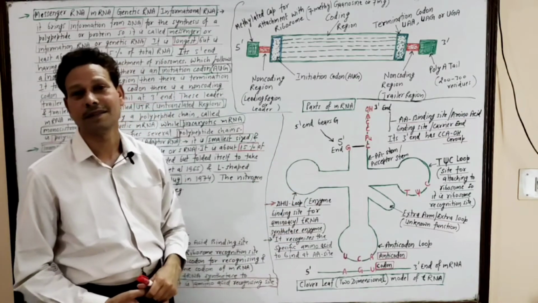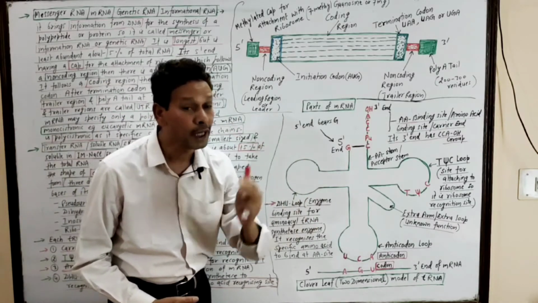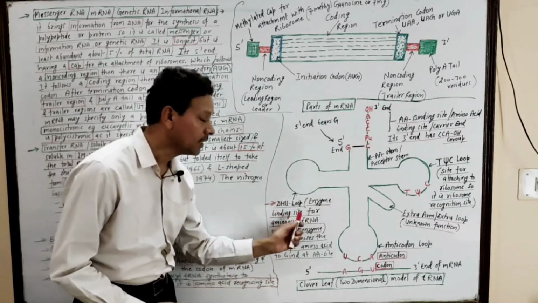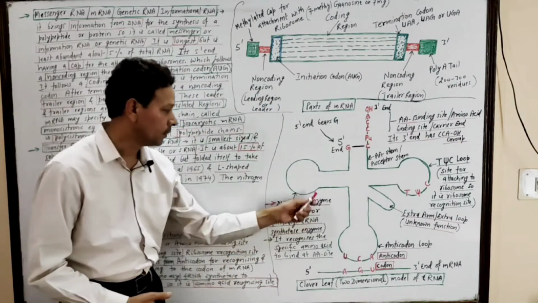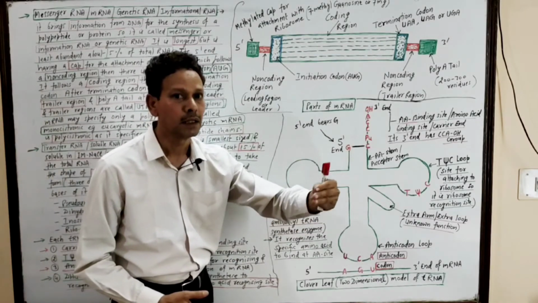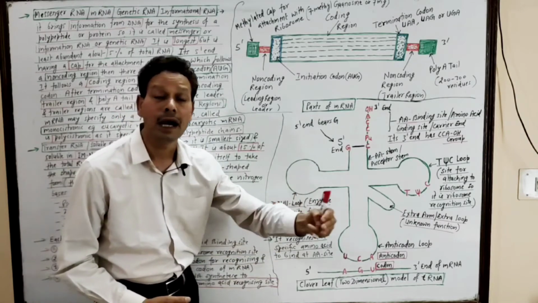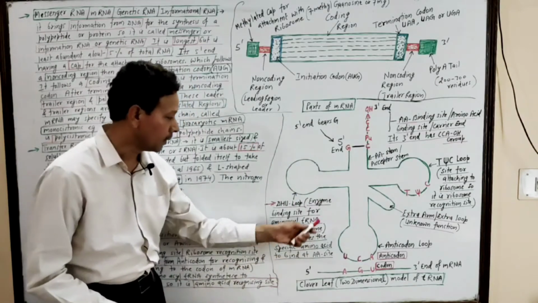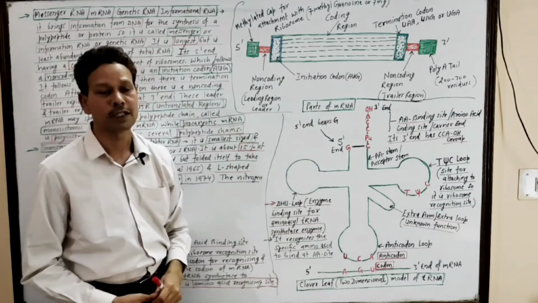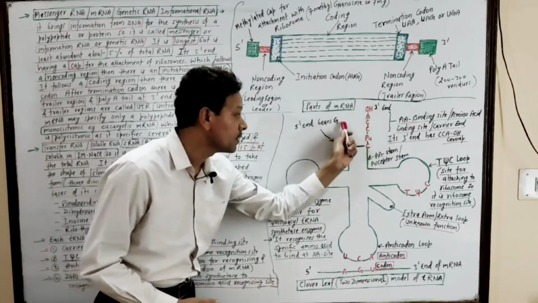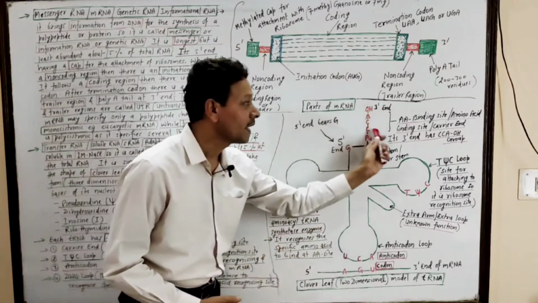This loop is the DHU loop, the dihydrouridine loop. Dear students, it is a specific enzyme binding loop, and this site binds a specific enzyme, that is aminoacyl tRNA synthetase, and this enzyme recognizes a specific amino acid, and that amino acid gets attached with this 3' end, with this carrier end.